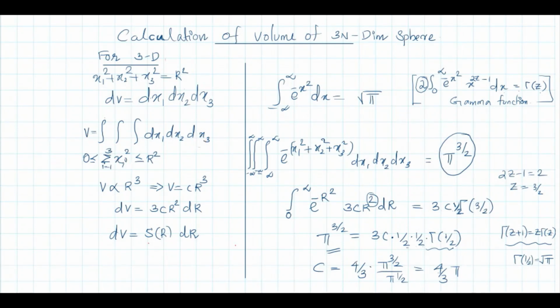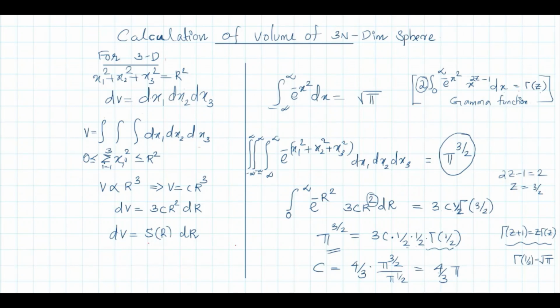Provided you take the condition sigma i equal to 1 to 3 xi square, that is x1 square plus x2 square plus x3 square, less than or equal to r square. You have to integrate the values of x1, x2, x3 such that x1 square plus x2 square plus x3 square has maximum value r square and minimum value 0.